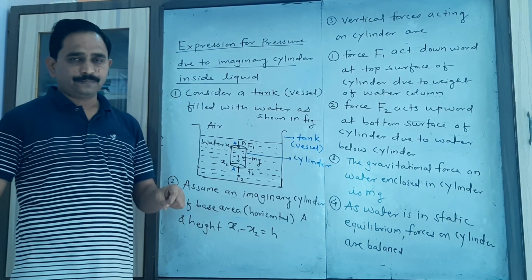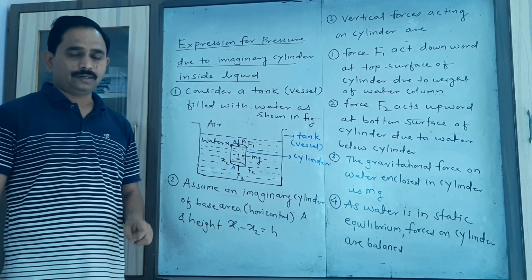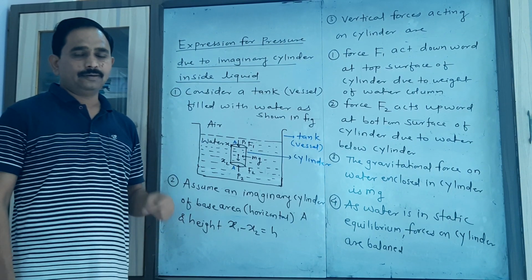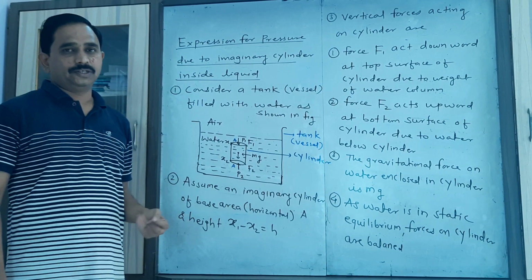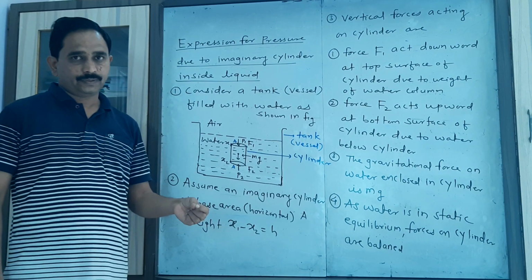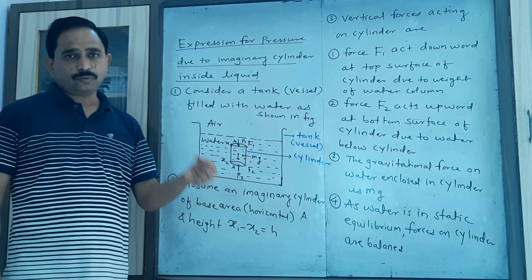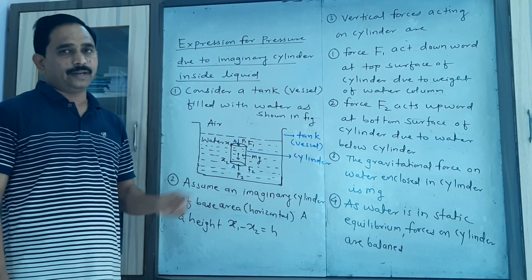And the pressure whose value is less than atmospheric pressure is called the vacuum pressure. Here the gauge pressure is the pressure relative to atmospheric pressure whose value is greater than the atmospheric pressure.